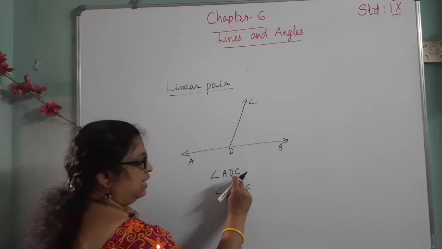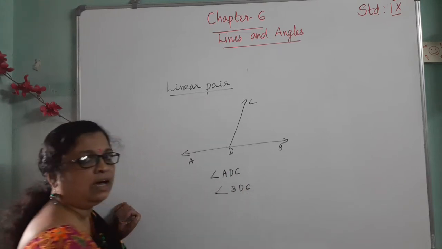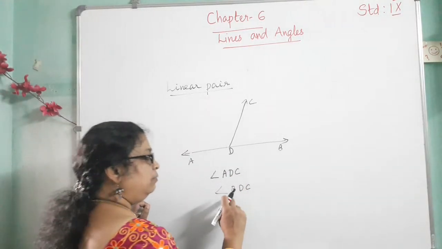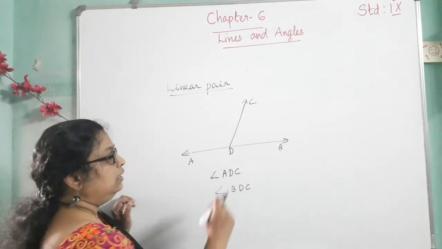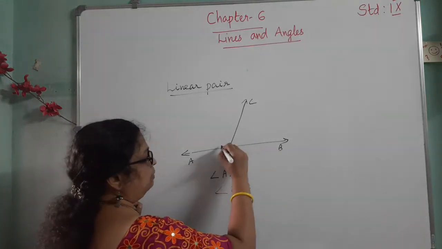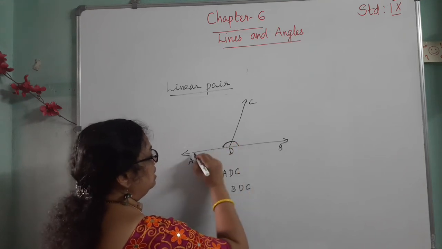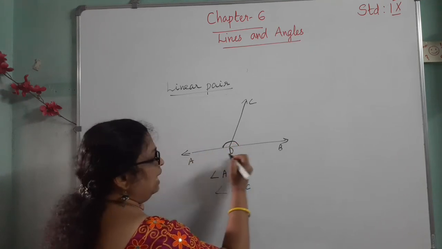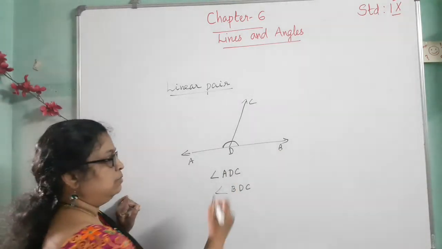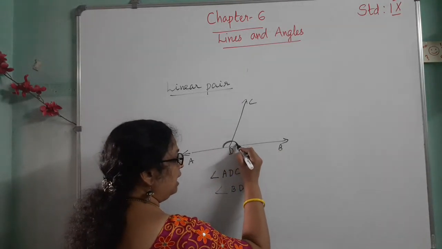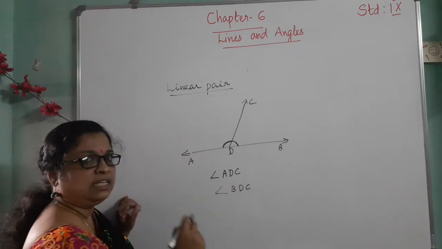So angle ADC and angle BDC are adjacent, and they become a linear pair if the non-common arms make a straight line. These DA and DB are non-common arms, and they make an angle of 180 degrees, that is a straight line.